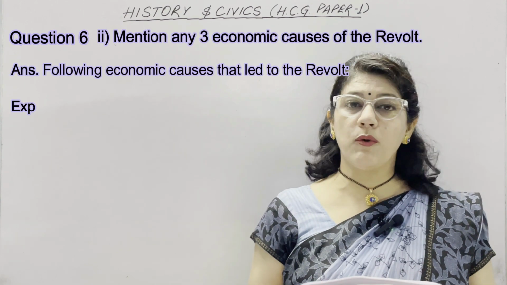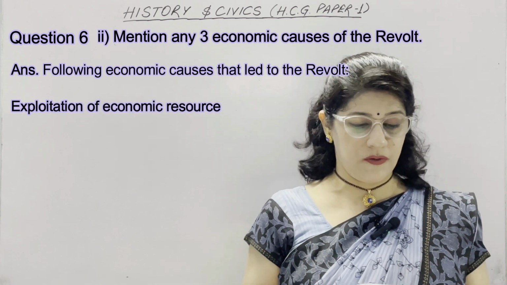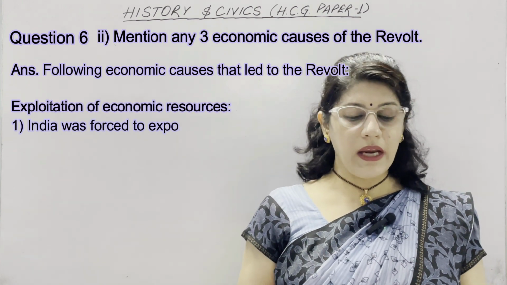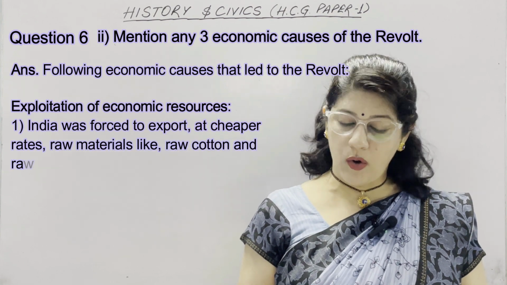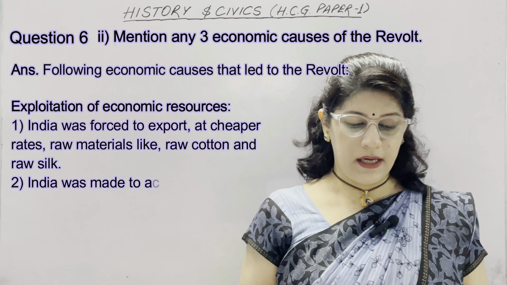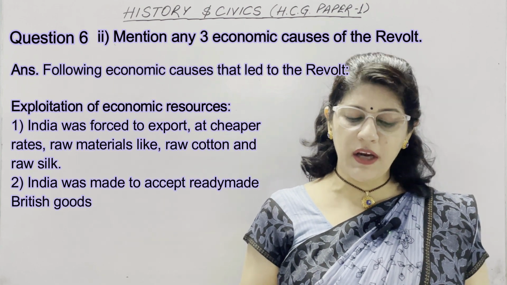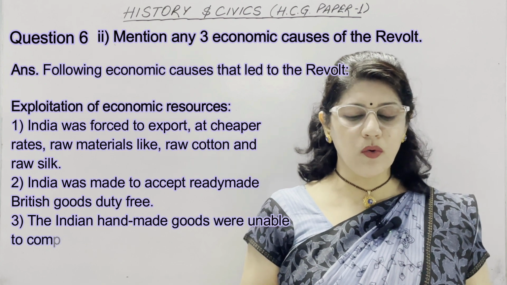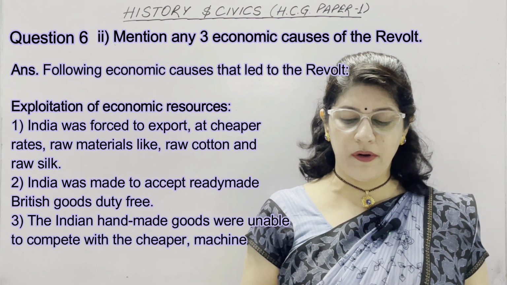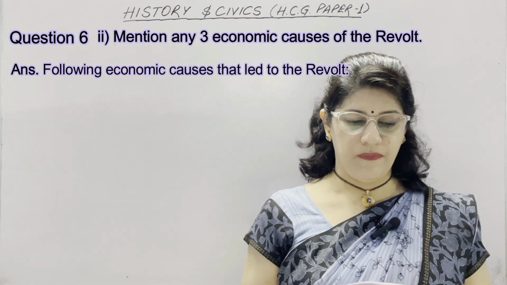First heading is exploitation of economic resources. First point, India was forced to export raw materials like raw cotton and raw silk at cheaper rates. Second, India was made to accept ready-made British goods duty-free. Third, Indian handmade goods were unable to compete with the cheaper machine-made British products.